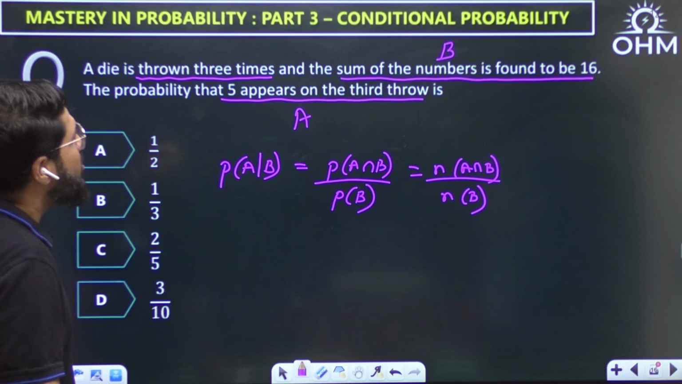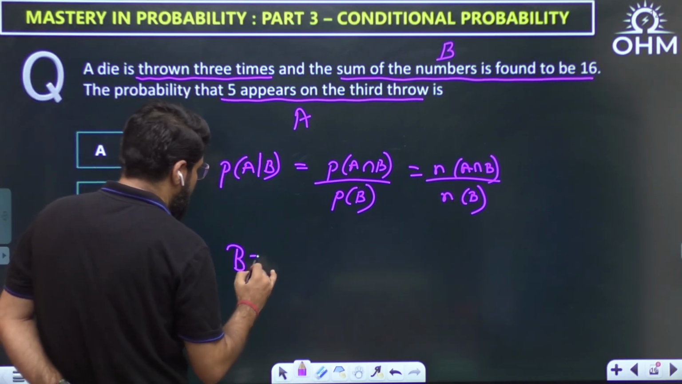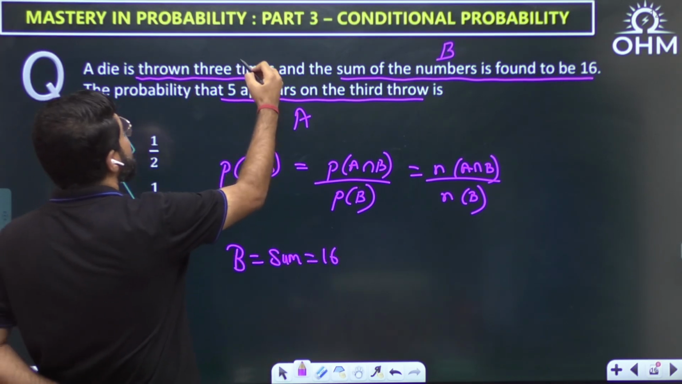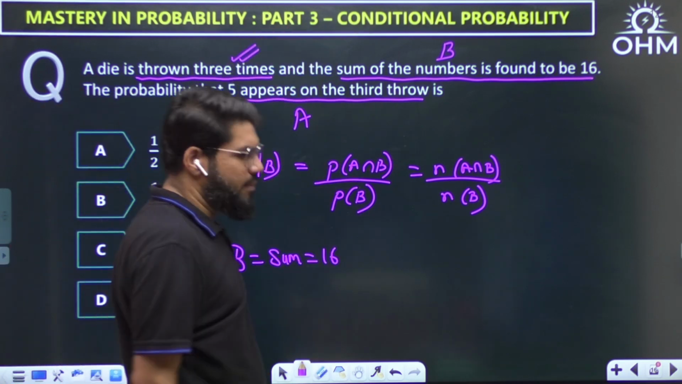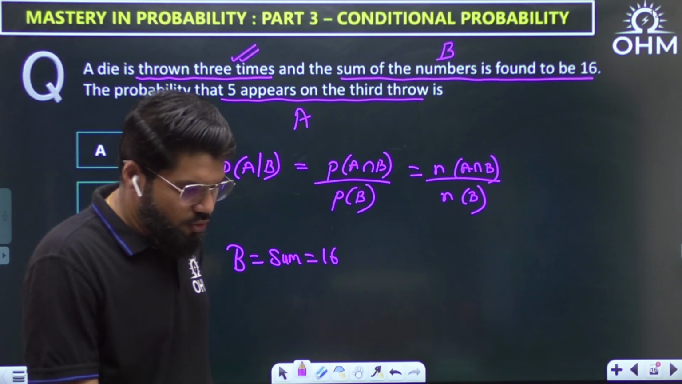Now, the sum of the numbers is found to be 16. How many elements are there in B? B corresponds to the case that the sum is 16 on the 3 dice. The die is thrown 3 times, and the sum is found to be 16.